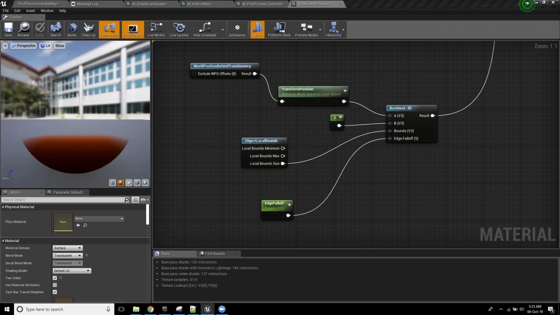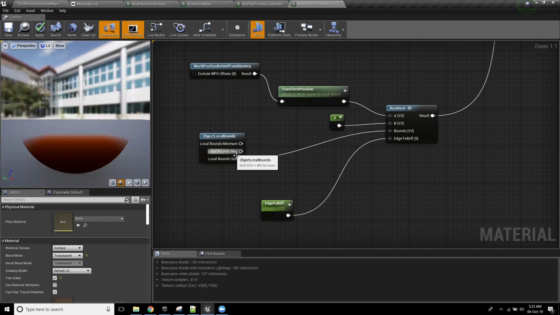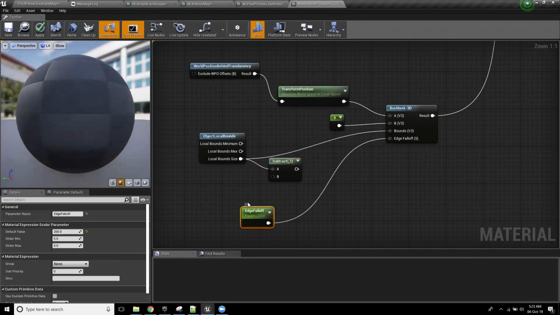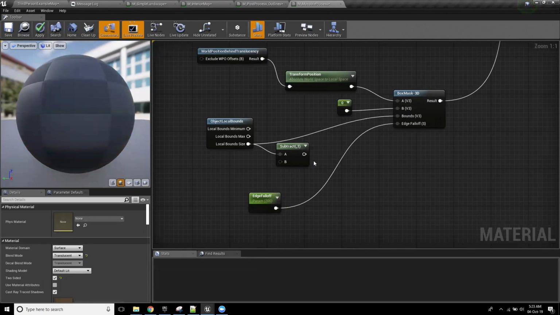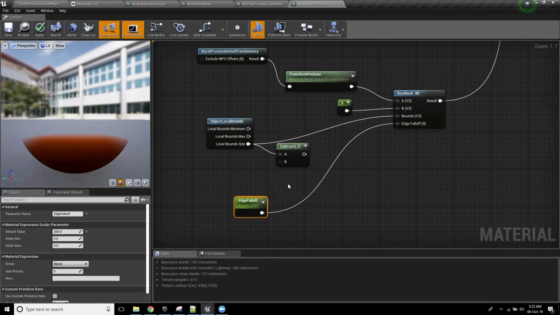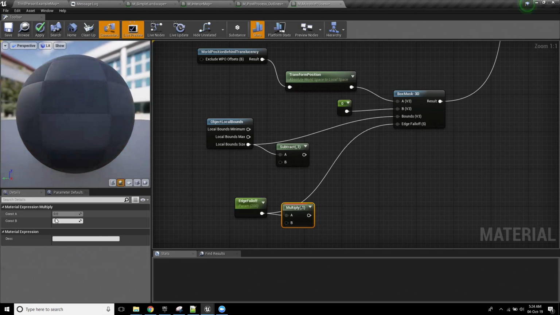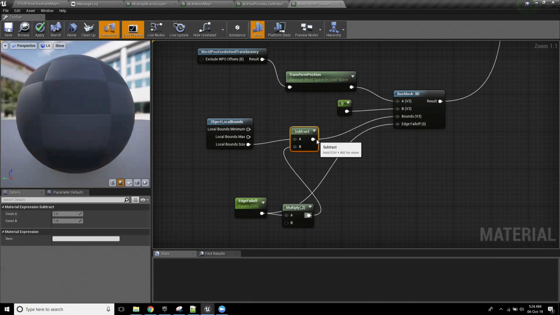So what I actually need to do here is I need to get the bounds, and I need to subtract the edge fall off size from that so that it actually brings it back in. So hopefully this will make sense to you in just a sec. I'm going to get that value. I'm going to subtract. Now the edge fall off is a radius, so I need to subtract it from both sides. So I'm going to multiply it by 2. I think this will work.